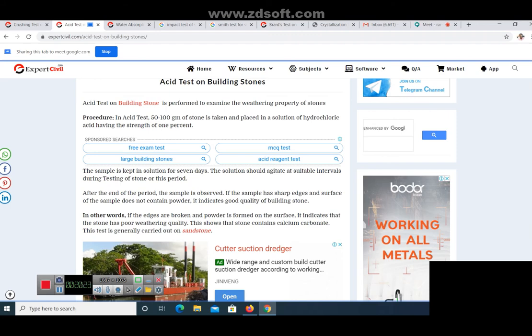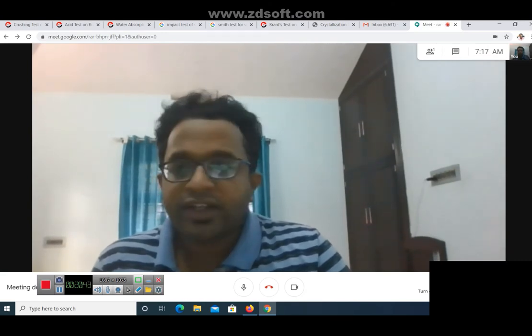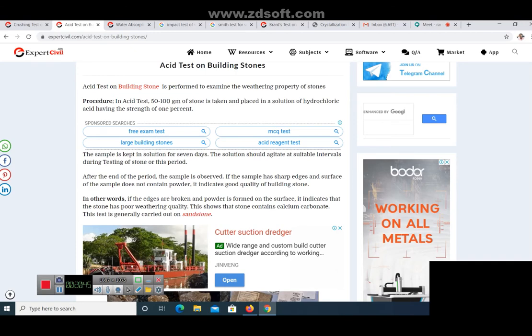After the end of 7 days, you are observing the sample. If the sample is having sharp edges and the surface of the sample does not contain any powder, it indicates that the stone is of a very good quality. Is that clear? Why are you conducting an acid test? An acid test is conducted to determine the weathering property of stone.